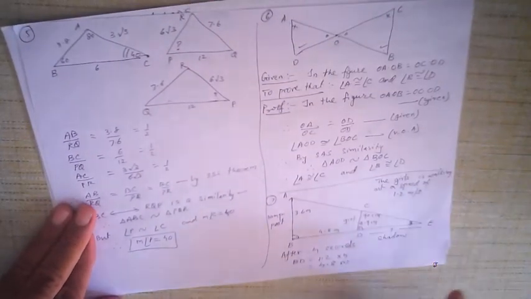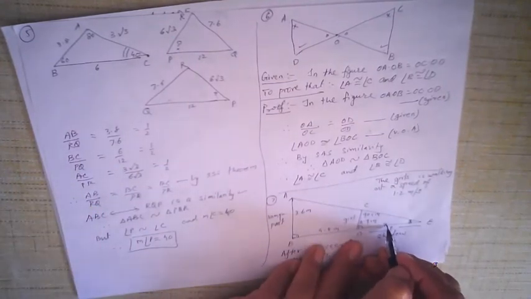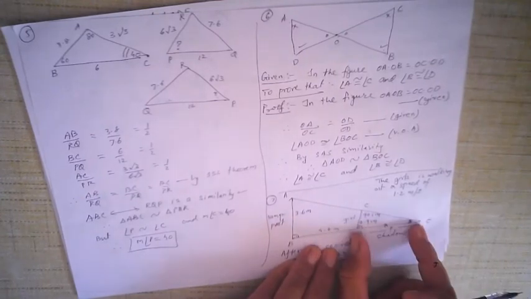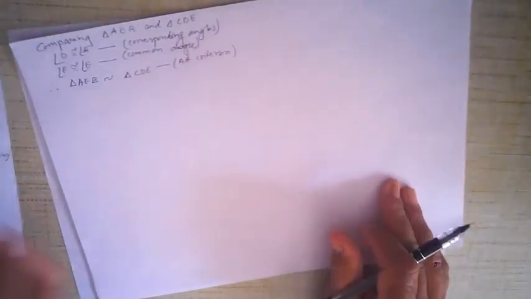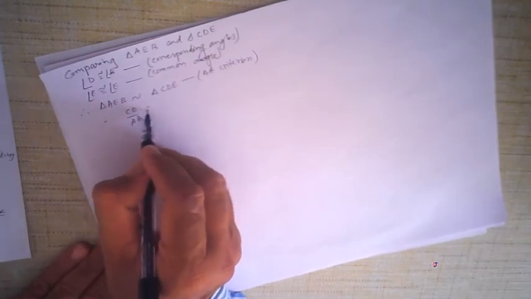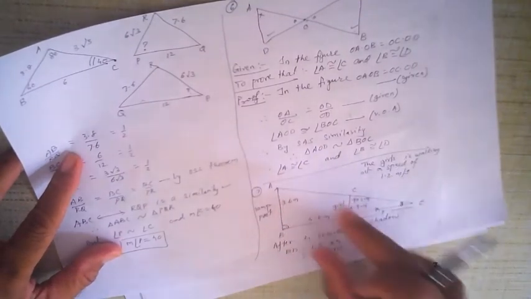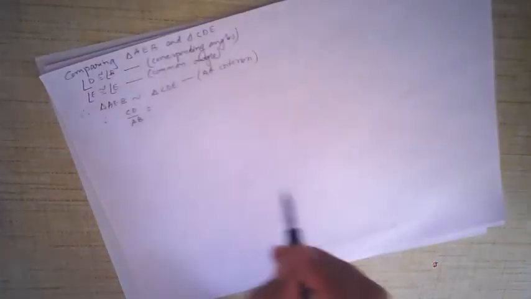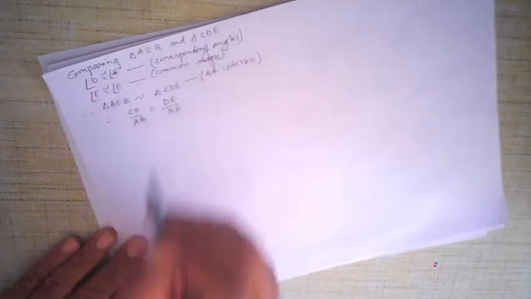If the triangles are similar, then I can take CD upon AB. Let us suppose this distance DE, which we want to find out, is x meters. Then I get CD upon AB. Therefore, CD upon AB is equal to, now look at it carefully again, CD is the smaller side, AB the bigger side. In the same way, the smaller side is DE and the bigger side is BE. So DE upon BE, for the bigger triangle and the smaller triangle.